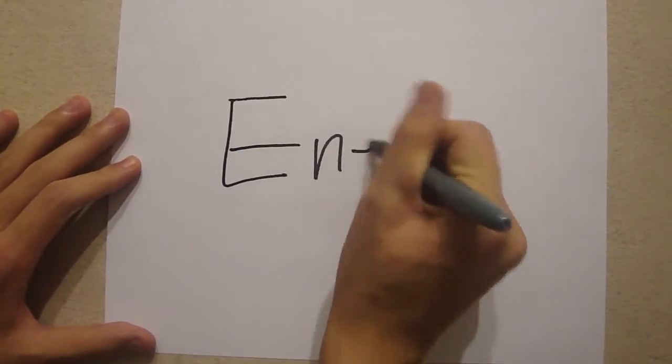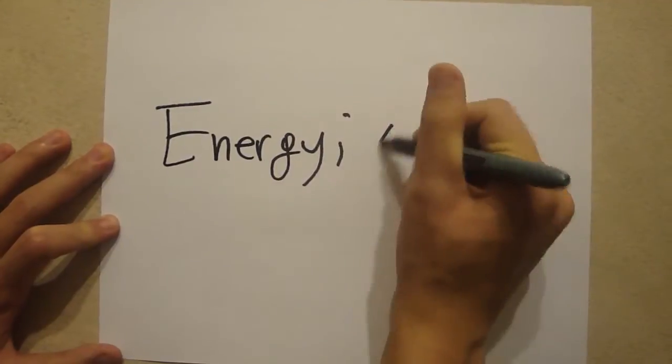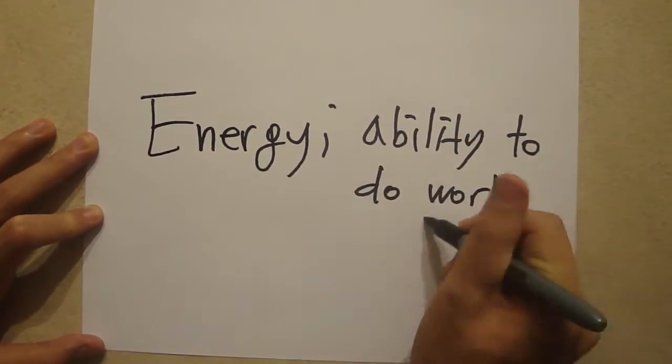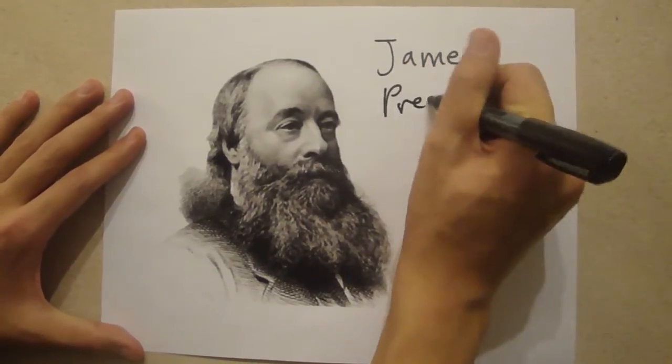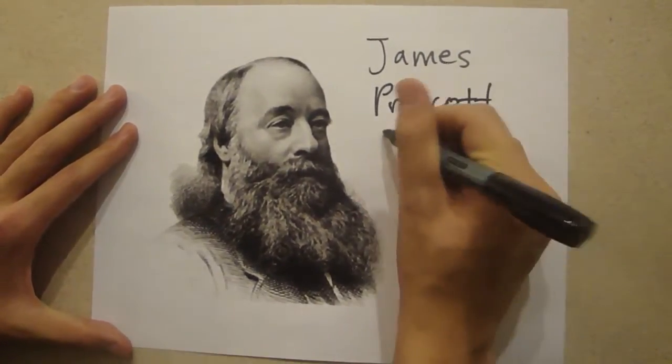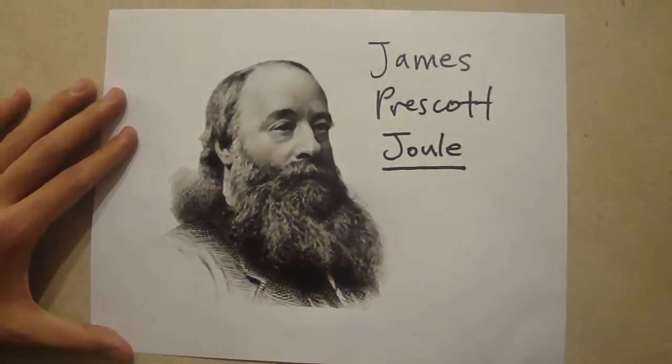Energy is a special quantity that can be observed in our daily lives. Energy is defined as the ability to do work. This concept was first developed by an English physicist named James Prescott Joule, which is why the unit of energy is joules, in honor of the physicist.